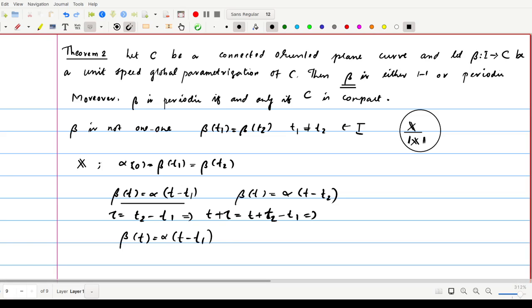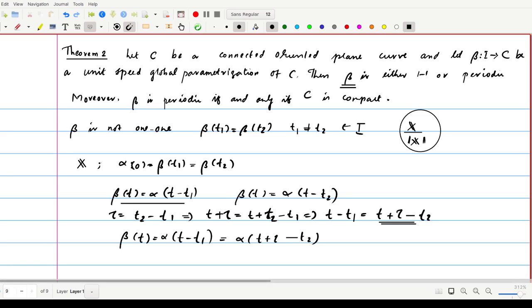So what is T minus T1? T minus T1 is equal to T plus tau minus T2, by transposing T2 to the left. So we replace T minus T1 with this, and beta of T equals alpha of T plus tau minus T2.